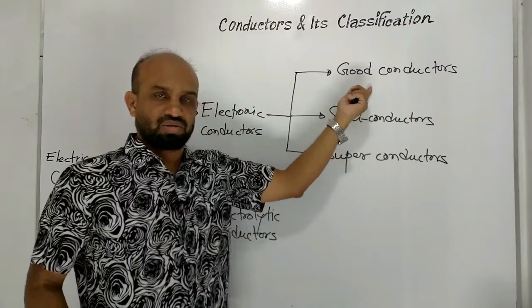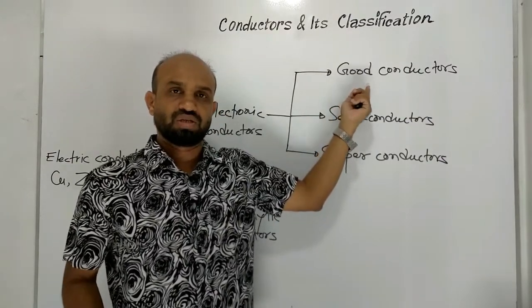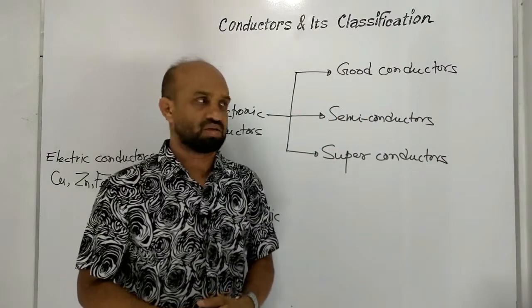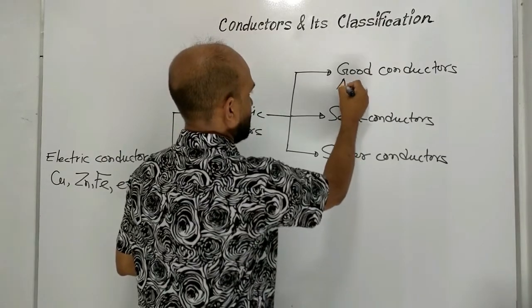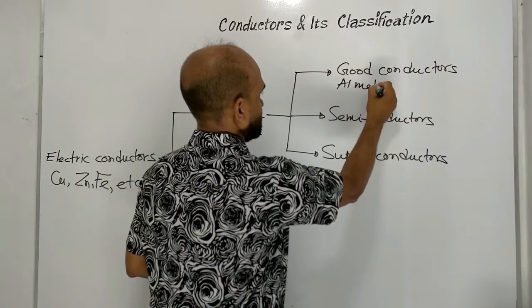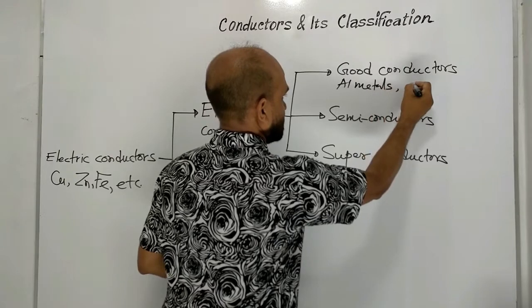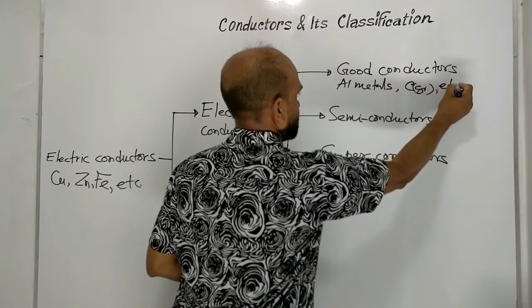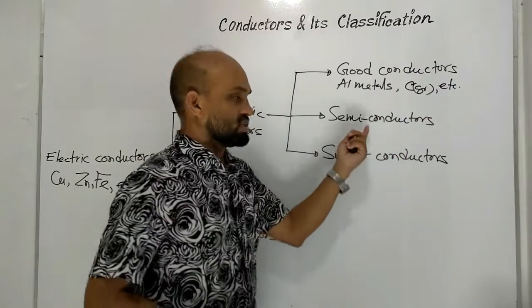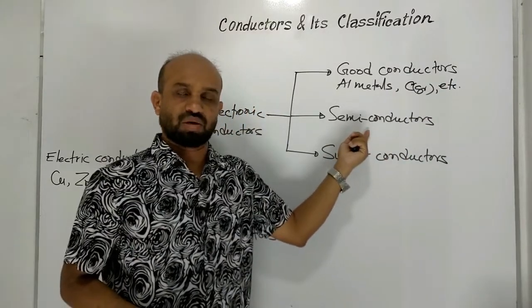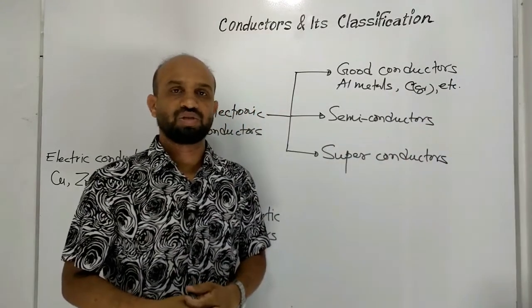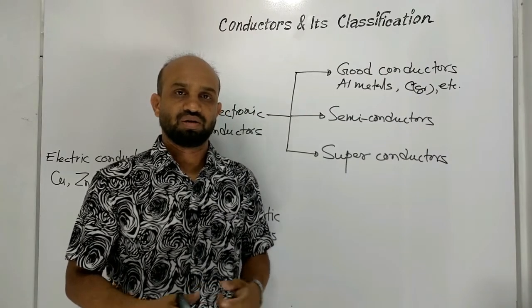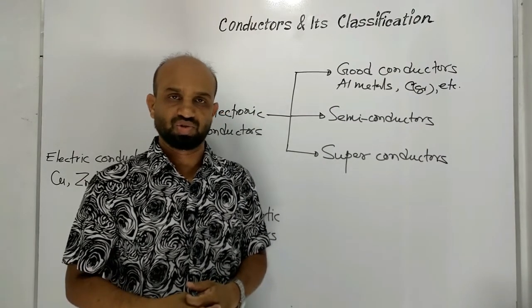Good conductors, the substances through which electricity can pass easily. For example, all metals, graphite, etc. Semiconductors, the substances that have the property between conductors and insulators.